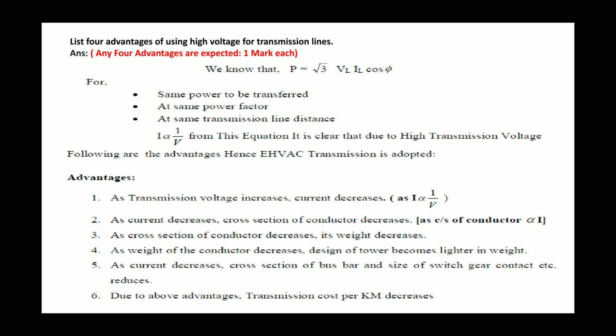Advantages: as transmission voltage increases, current decreases, as I is inversely proportional to voltage. As current decreases, cross section of conductor decreases, because the cross section of conductor is directly proportional to current. As cross section decreases, its weight decreases, so design of tower becomes lighter in weight. As current decreases, cross section of bus bar and size of switchgear contacts are also reduced. Due to these advantages, transmission cost per kilometer decreases.